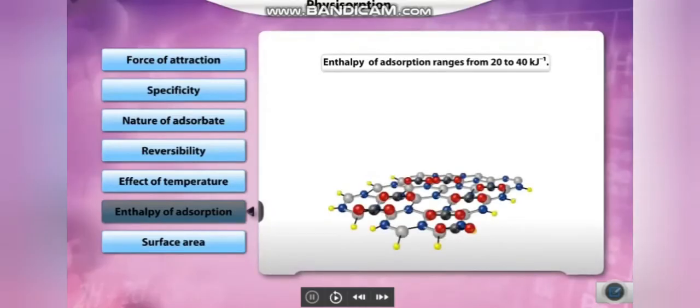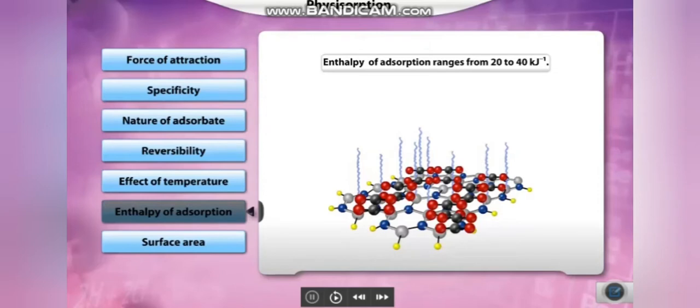Enthalpy of adsorption. Physisorption is exothermic, but the enthalpy of adsorption is quite low. It ranges from 20 to 40 kilojoules per mole. This is because the adsorbate is held onto the adsorbent by weak van der Waals forces. Physisorption is a multimolecular process.